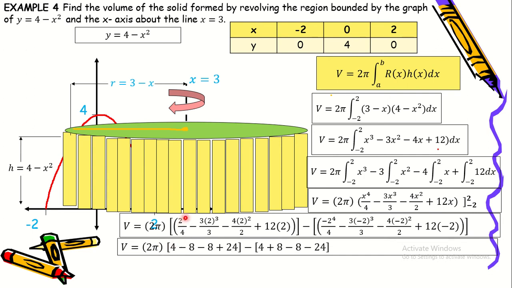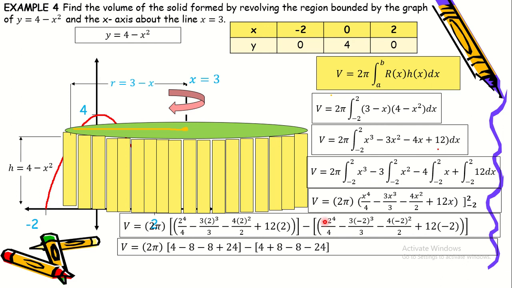So 2 raised to 4 is 16. 16 divided by 4 is 4. Minus 2 cubed is 8. 8 times 3 is 24. 24 divided by 3 is 8. Minus 2 square is 4. 4 times 4 is 16. Divided by 2 is 8. Plus 12 times 2 is 24.